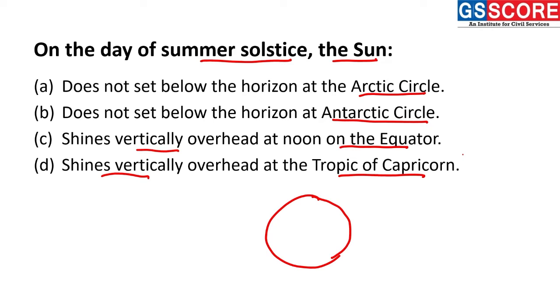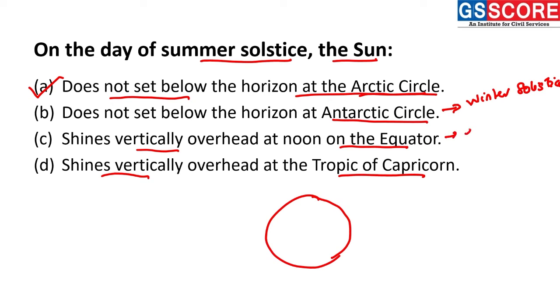months. So here we can see, for this duration of time, the sun will not set below the horizon, but the sun will be seen completely day on day or month on month. Therefore, statement A is a correct statement, it does not set below the horizon at the Arctic Circle. For statement B, we can see the winter solstice will be a good answer.